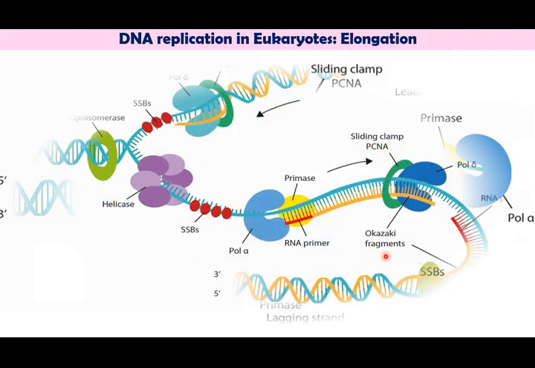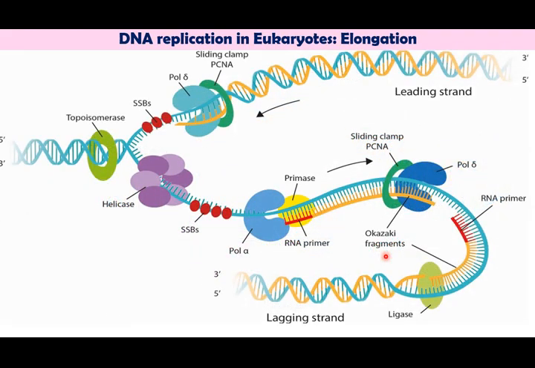Thus, as the replication process proceeds, the leading strand, which is moving along the direction of the helicase, is continuous because here the DNA strand is opened from 3' to 5', so the new DNA synthesis from 5' to 3' is continuous here. But in the lagging strand, as DNA synthesis can only take place in the 5' to 3' direction, each time the DNA polymerase alpha has to wait for some time so that a few nucleotides are opened and the new RNA primer is formed.